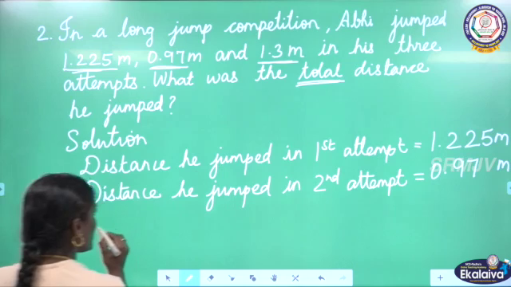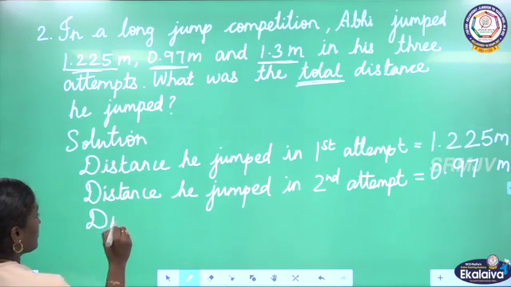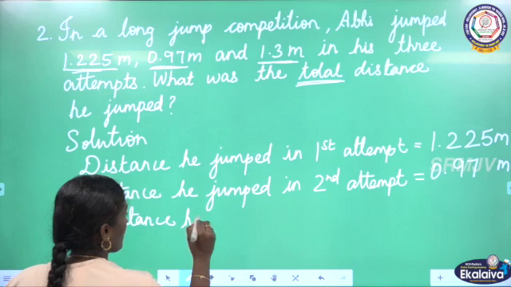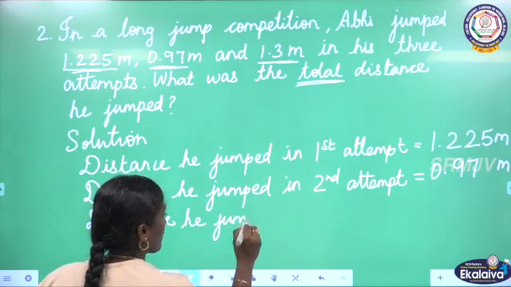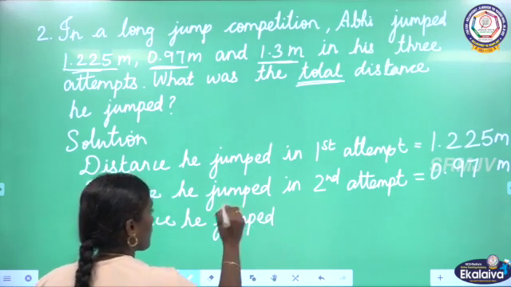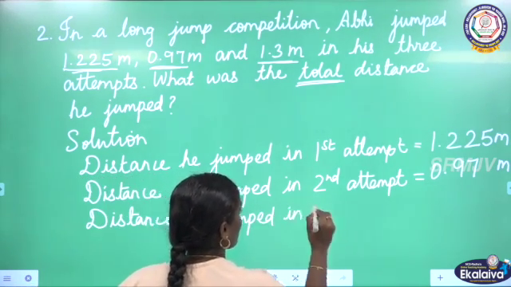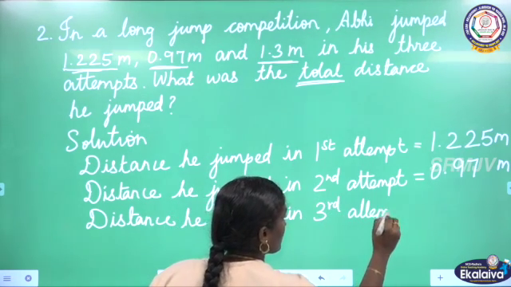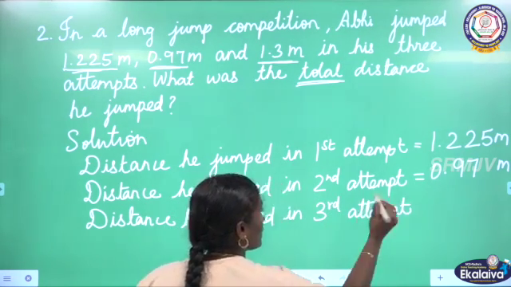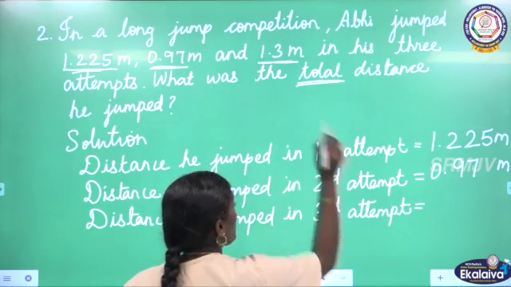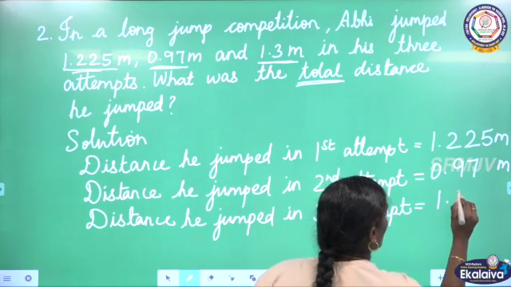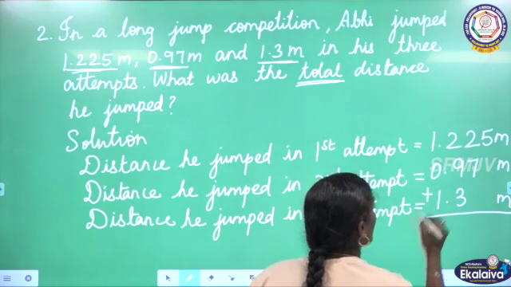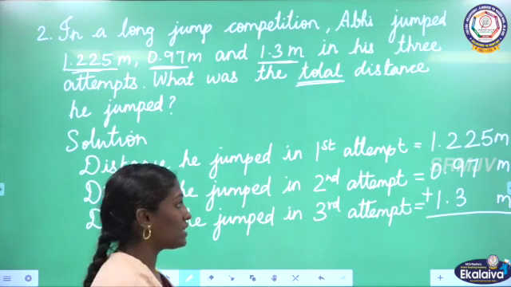Then distance he jumped in third attempt is equal to 1.3 meter. Now we are going to find the total distance he jumped.